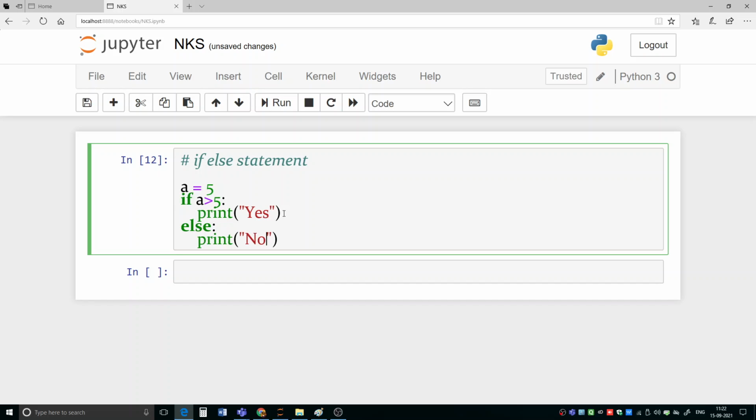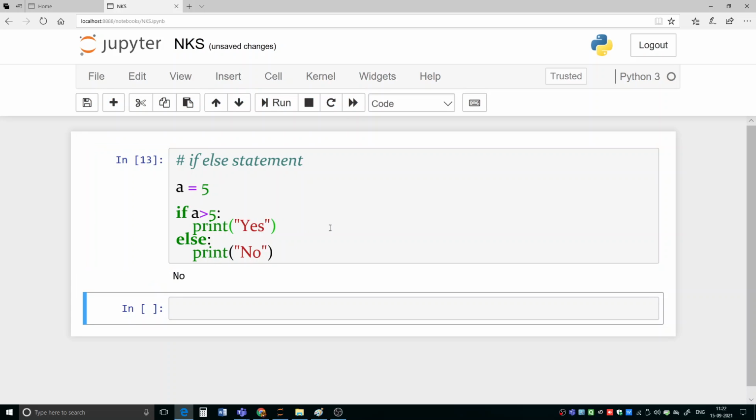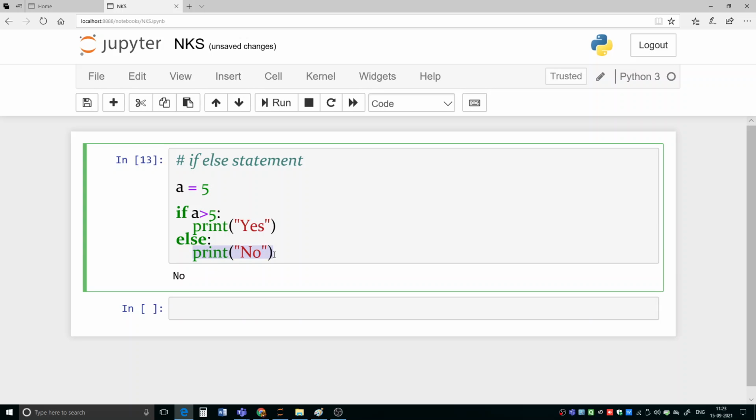What it means? It means that we are having a value a, its value is 5, and now we are applying one condition on a. If a is greater than 5, then do this one, otherwise do this one. If this is true, then do this one; if this is false, then do the other. So it is dealing with the otherwise situation. If you execute it, because this condition is false, statement 2 has been executed.